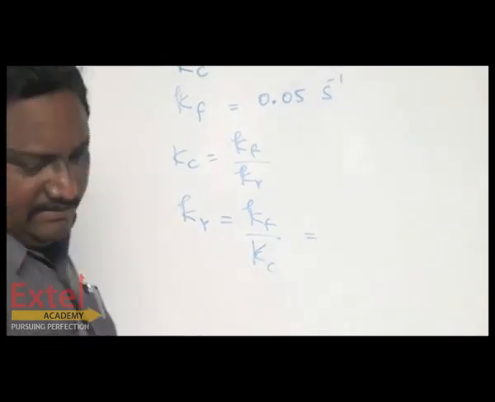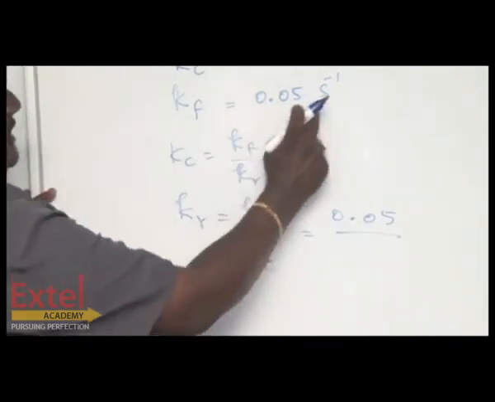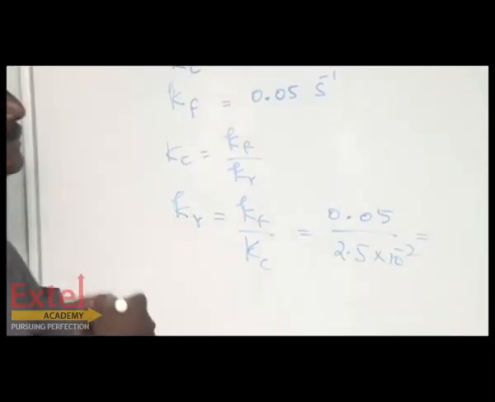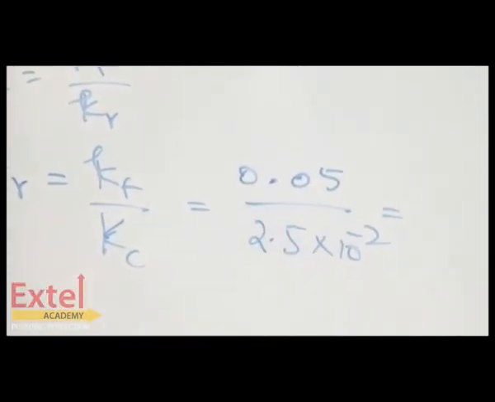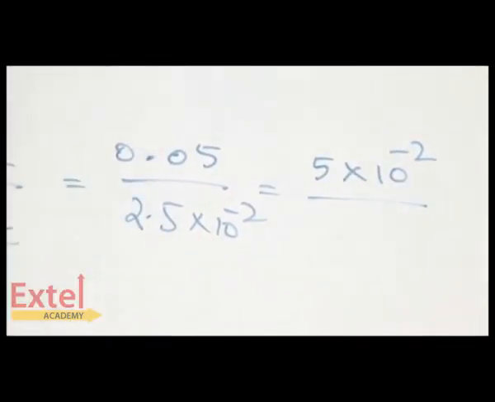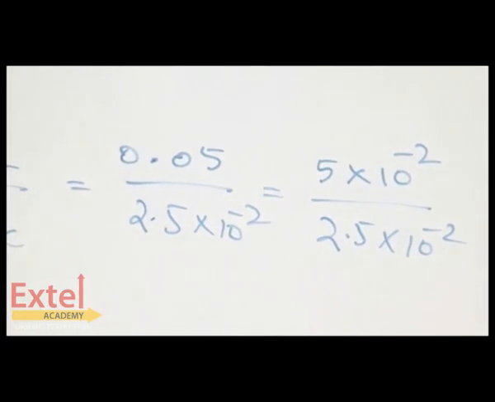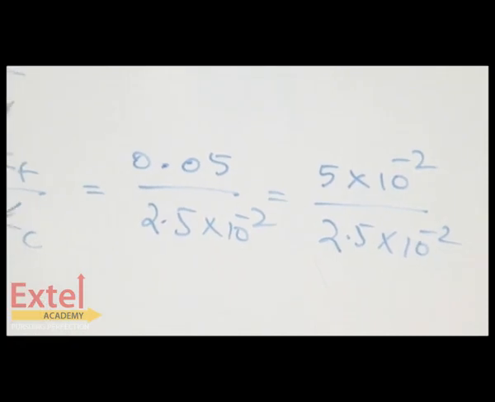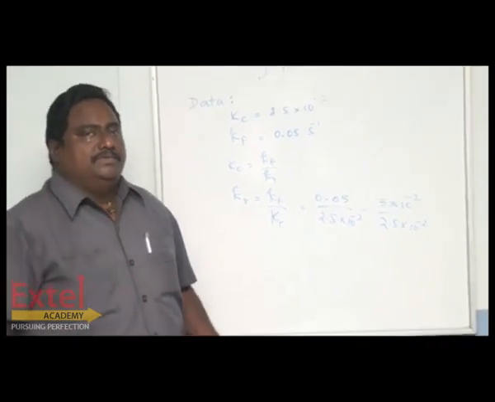Now, shall we substitute the value? Kf value is 0.05, over 2.5 into 10 to the power of minus 2. Next to the decimal, you are having two numbers. So, 0.05 can be written as 5 into 10 to the power of minus 2, by 2.5 into 10 to the power of minus 2. I would like to tell something at this stage. While solving the problem, take all the decimals into number form. Then only it will be easy for you to do the calculation.